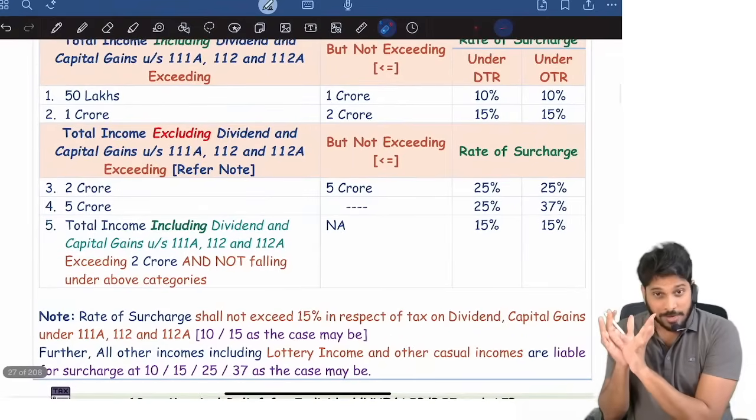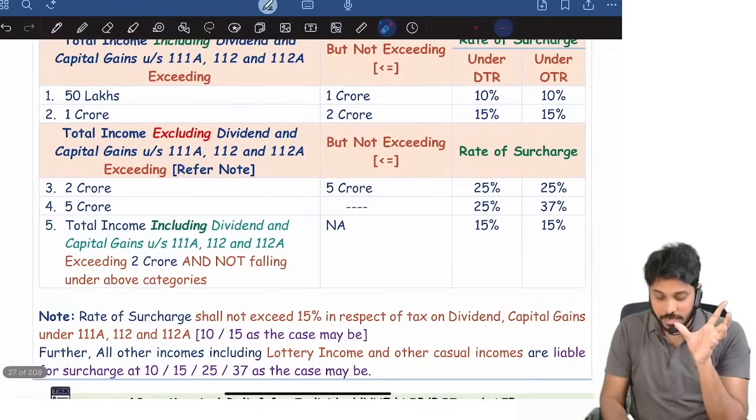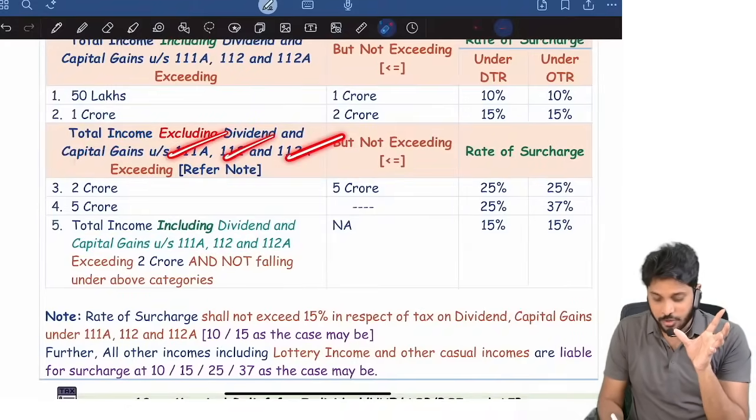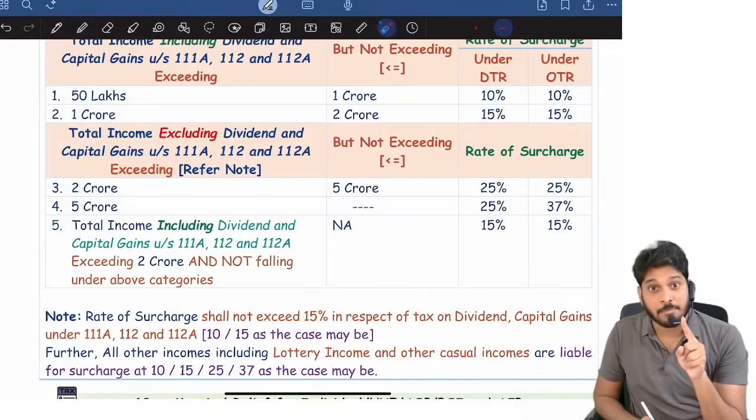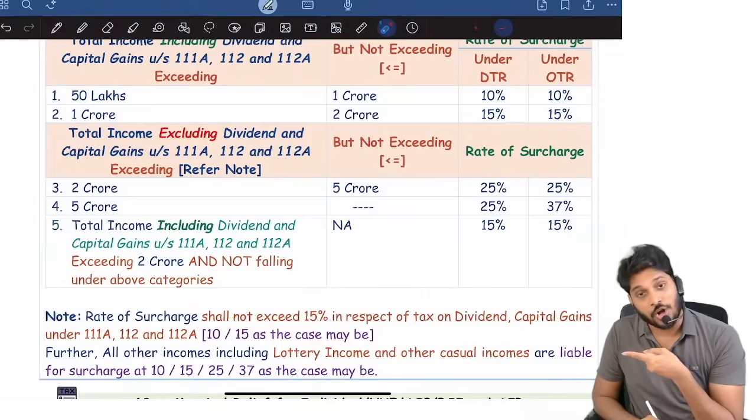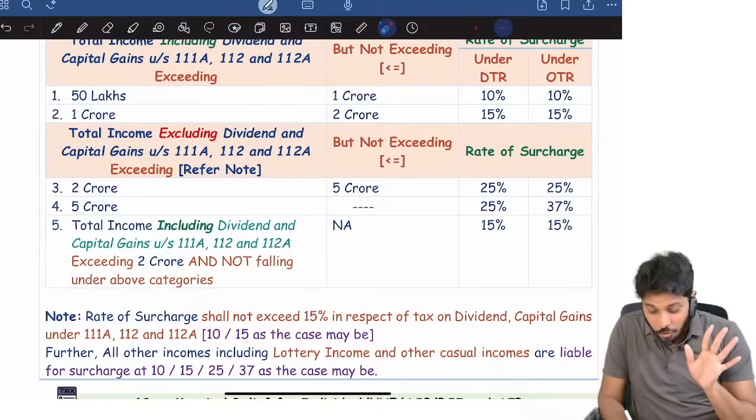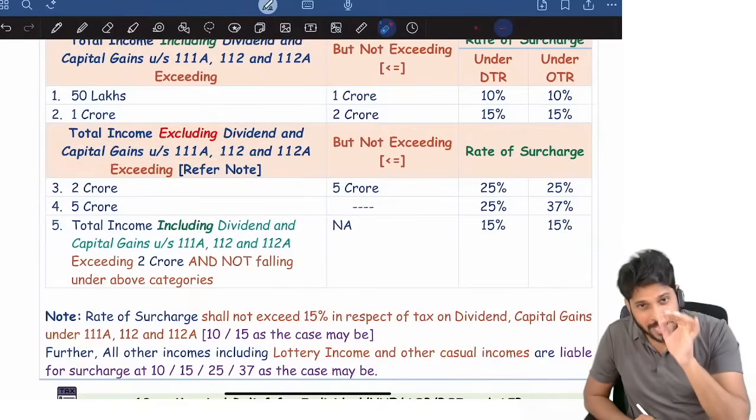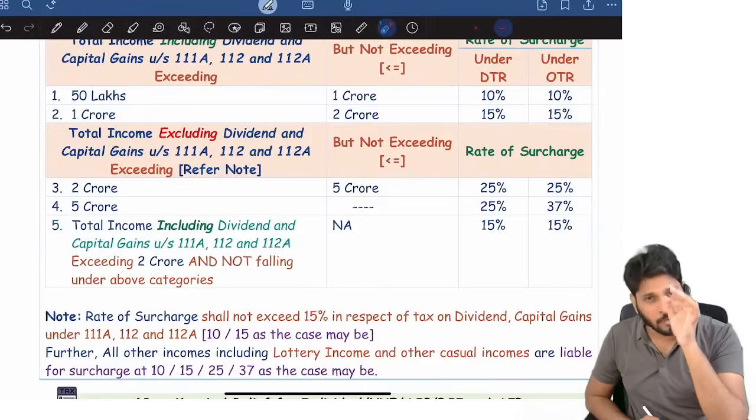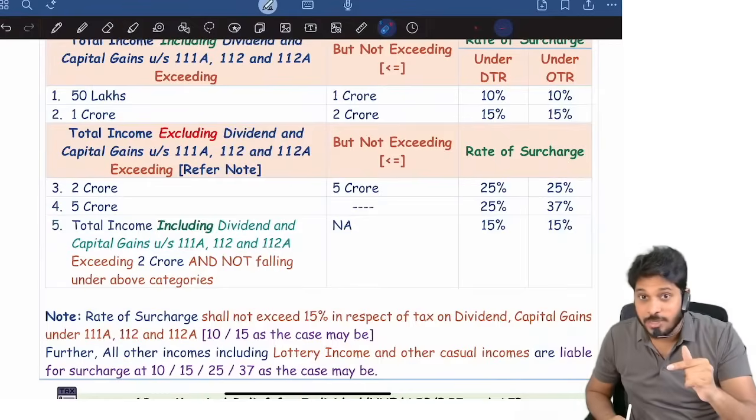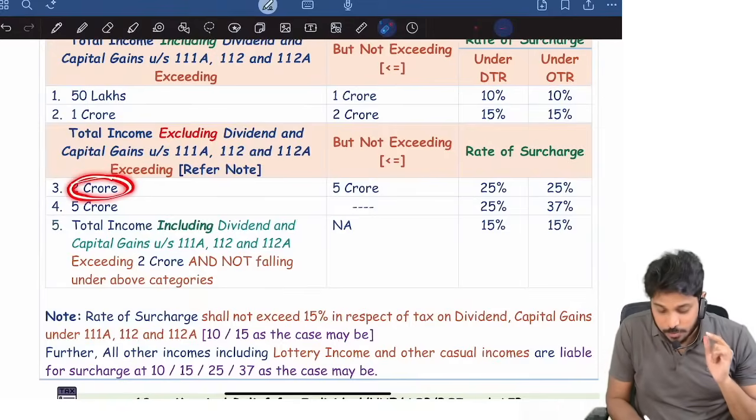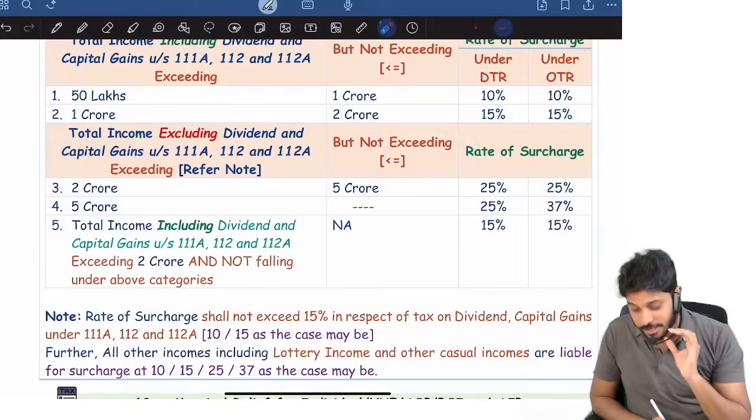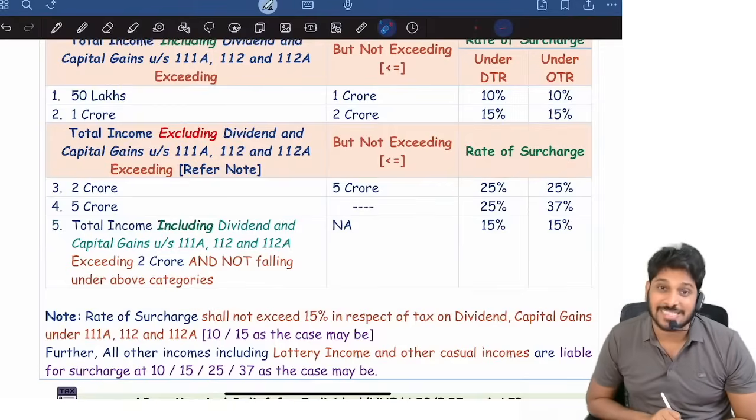Now from the total income you have, remove dividend, remove capital gains under 111A, 112, 112A. Some students accidentally remove lottery income and all that. No need. Only dividend income and capital gains under 111A, 112, 112A. Exclude only those. Now how much is the total income? If the total income is more than 2 crore but not exceeding 5 crore, then 25%.